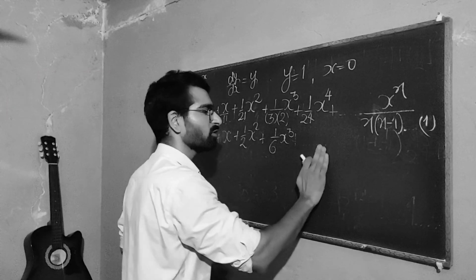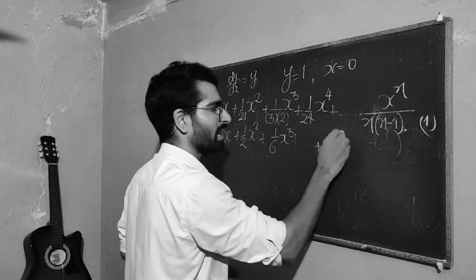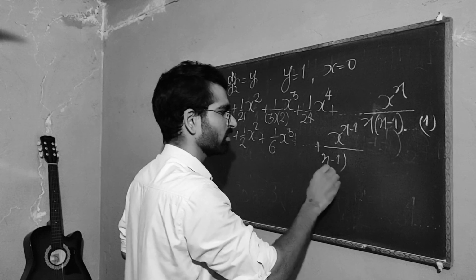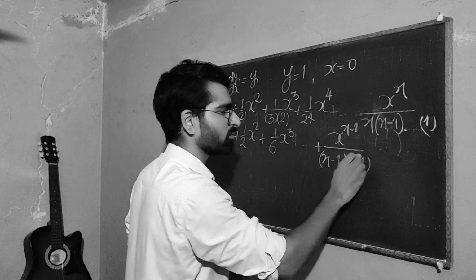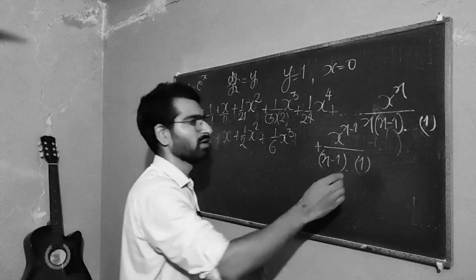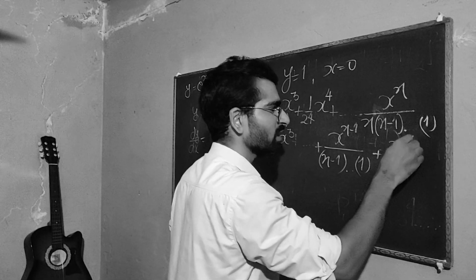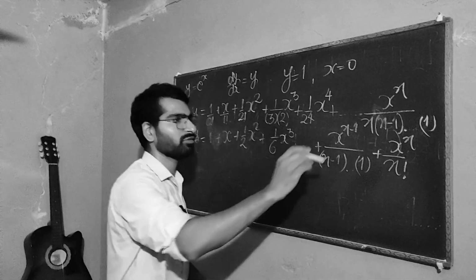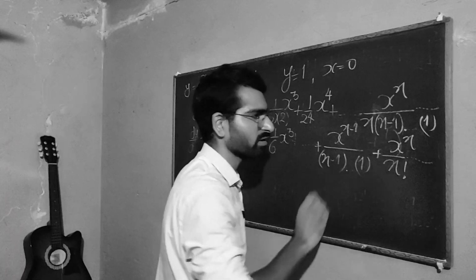So what's the derivative of that function? Well, it is x to the n minus 1 over n minus 1 factorial. Keep on doing that until you get 1. But I have to make them the same. So I will have to add x to the n over n factorial. And you have to keep on doing that.